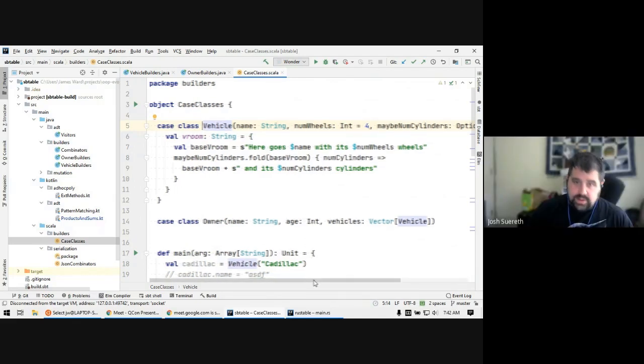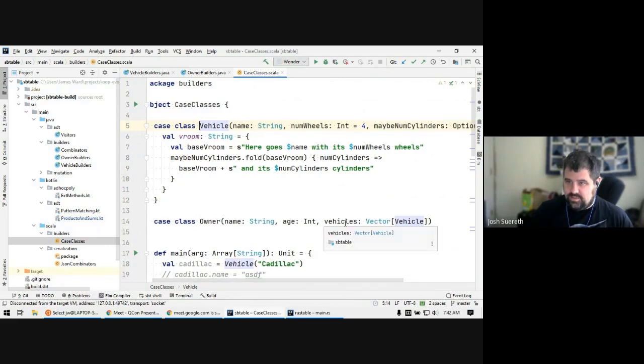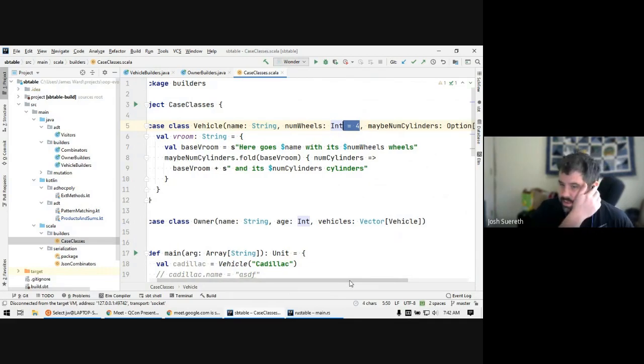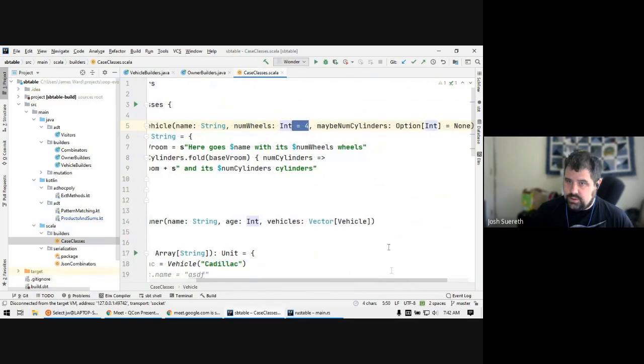So primarily, I think I want to talk about there's a philosophical change in terms of how you design and craft your object, where there's a few components here I want to call out. One is the parameters can have default values and then not be specified. So you don't need a builder to be able to have default values anymore, because you can actually account for that in your constructor.